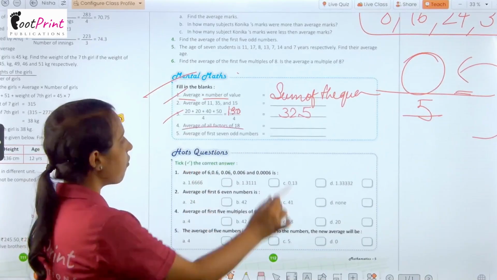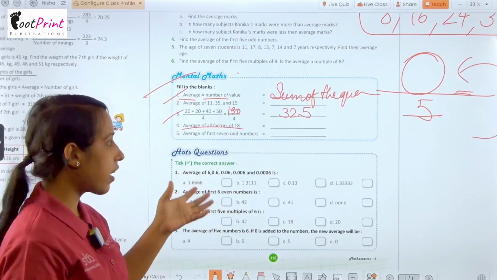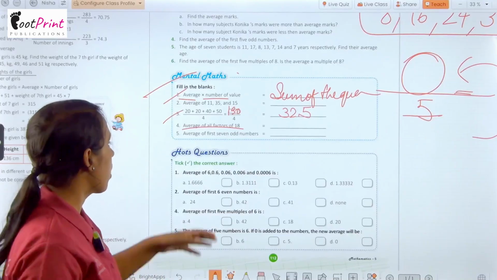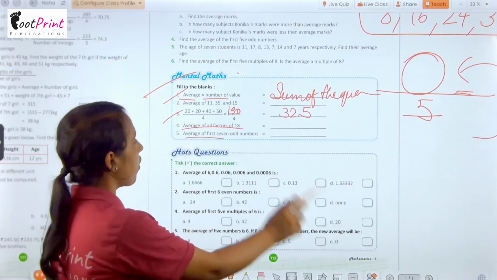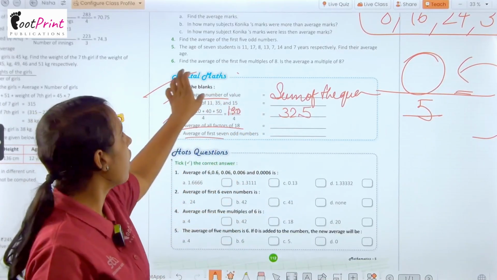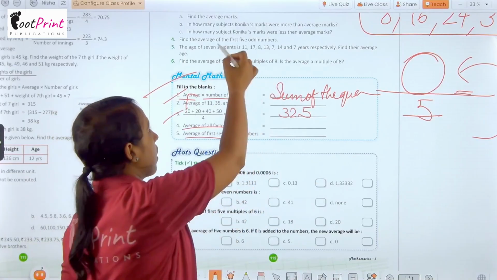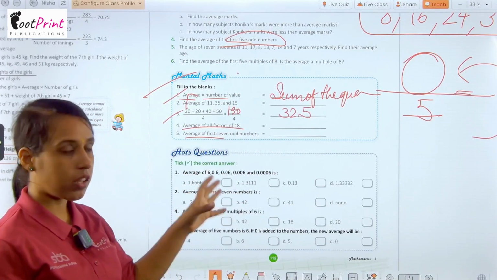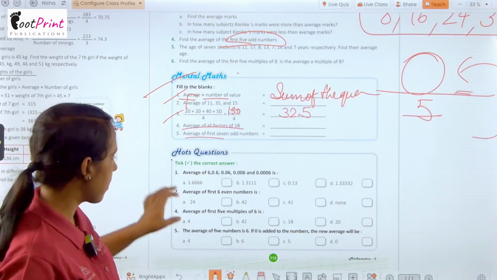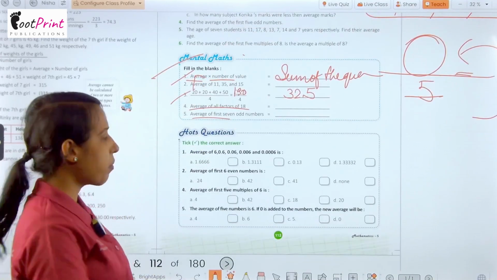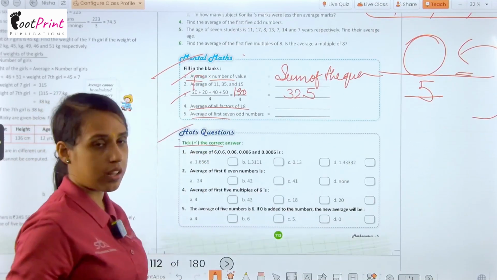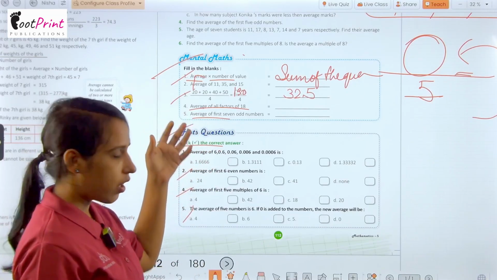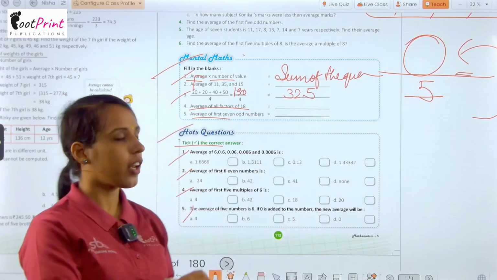Average of all factors of 18. After finding all the factors of 18, you will find their average. And here average of first 7 odd numbers, as I solved here the average of first 5 odd numbers. You have to find out the first 7 odd numbers and then find out the average of these numbers. Okay, now we have some HOTS questions. You have to tick the correct answer. So read it, find out the answer of that and then tick the correct option.